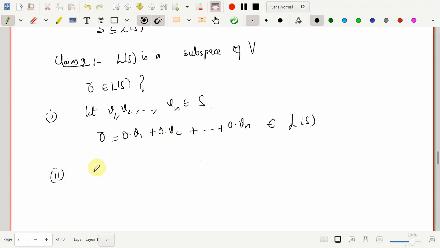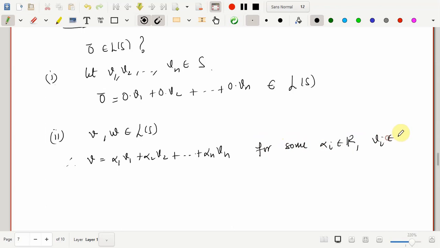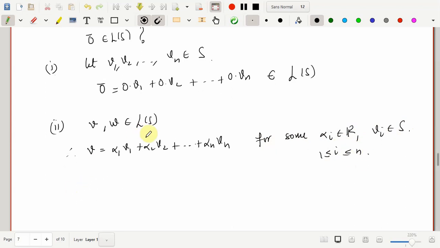Secondly, if I have two vectors, let me call them V and W, in the linear span of S. That means V can be expressed as a linear combination of finite vectors of S, as well as W can be expressed as a linear combination of finite vectors of S. So we should be able to find some vectors in S and some scalars such that V and W are expressed as linear combinations of these vectors. Therefore V is expressed as alpha 1 v1 plus alpha 2 v2, and this goes on till alpha n vn, for some alpha i in R and vi in S, where i is varying from 1 to n.